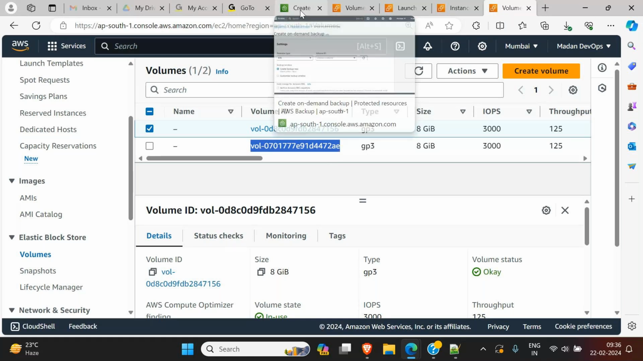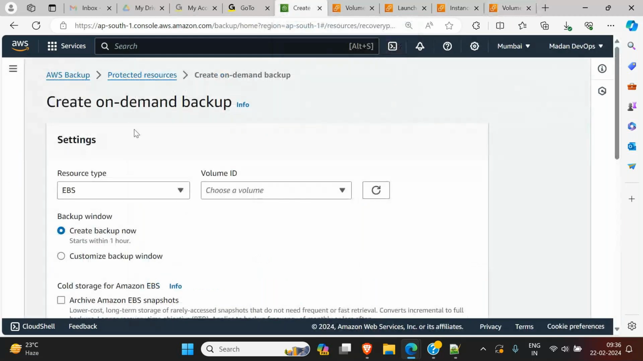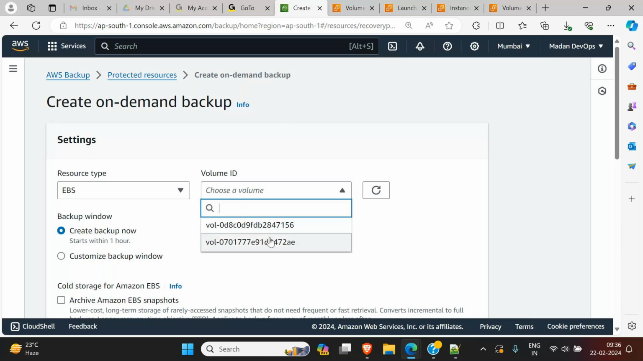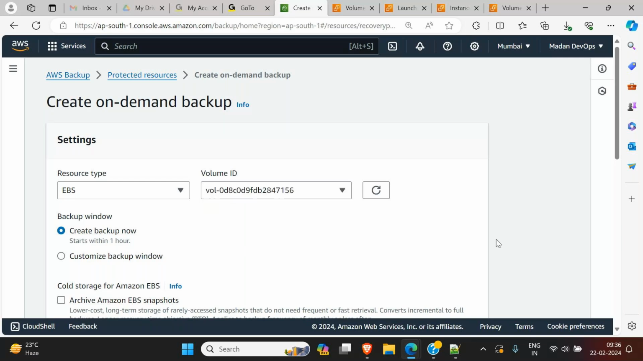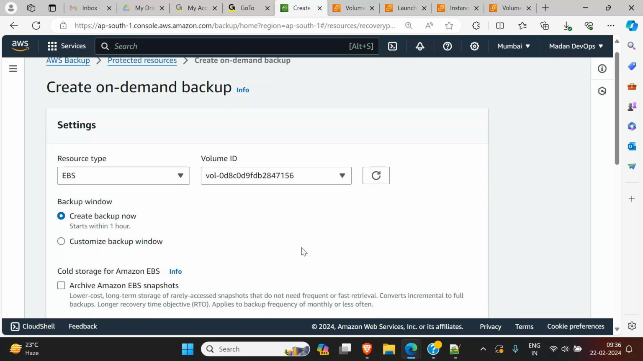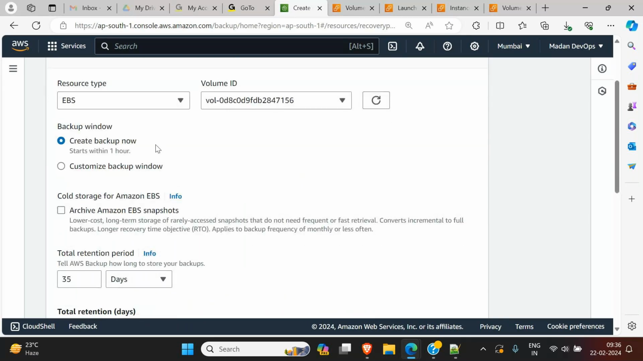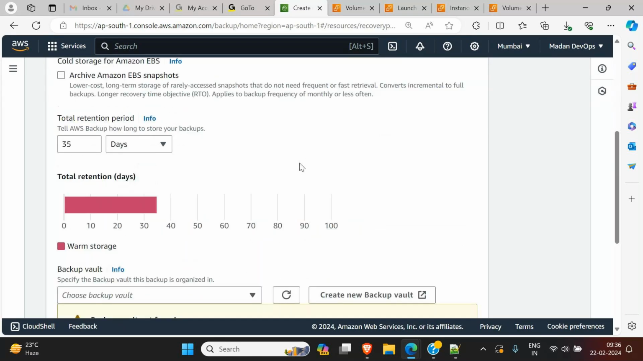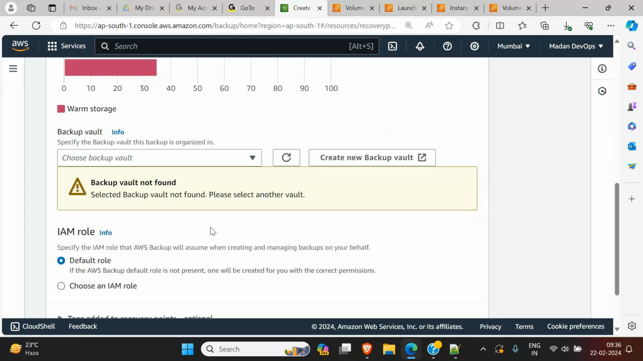But now we are going to take a live on demand backup. So select the resource type and choose the volume ID. We have two volumes here. I want to take the 156 backup, this one. Select it and select create backup now. The same rules apply, retention period, everything the same. Now click on create on demand backup.